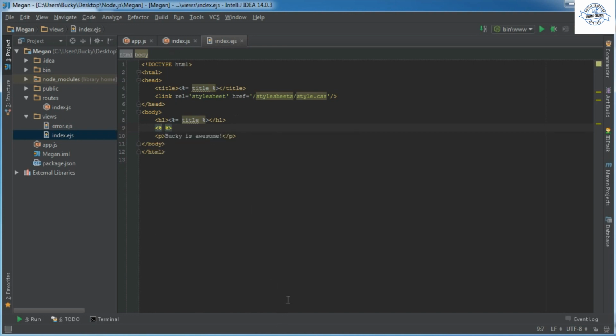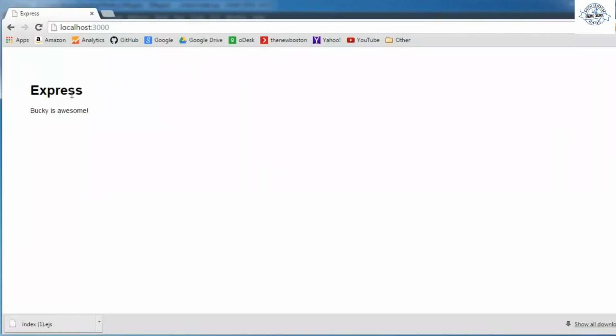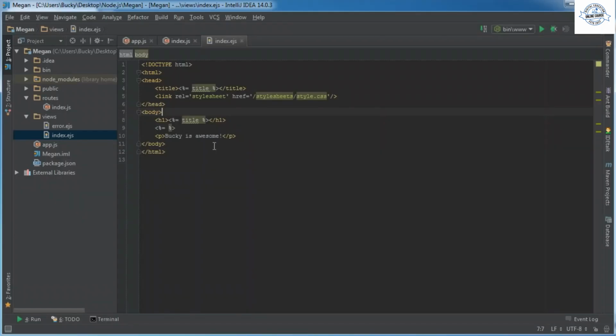So whenever you want to use a variable, for example, this title, as we can see, this title is equal to Express. So that's why whenever we display the title, such as in this heading and in the title, it says Express. So that's what that does. And anytime you want to use a variable, you use less than, percent, equal sign, write your variable name, which is title in this case, percent, greater than.